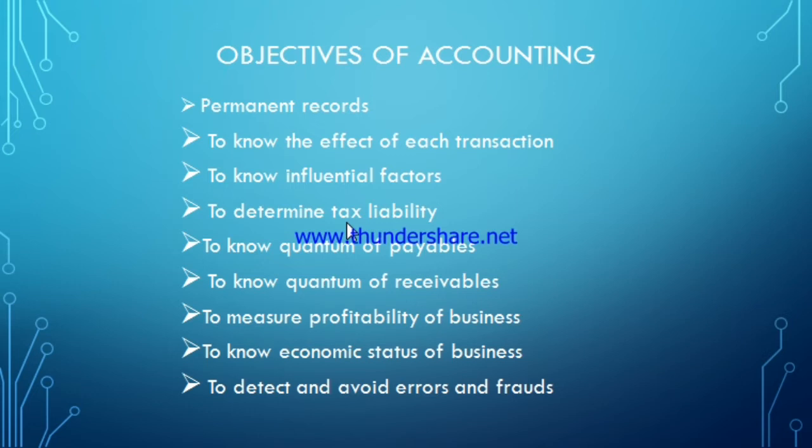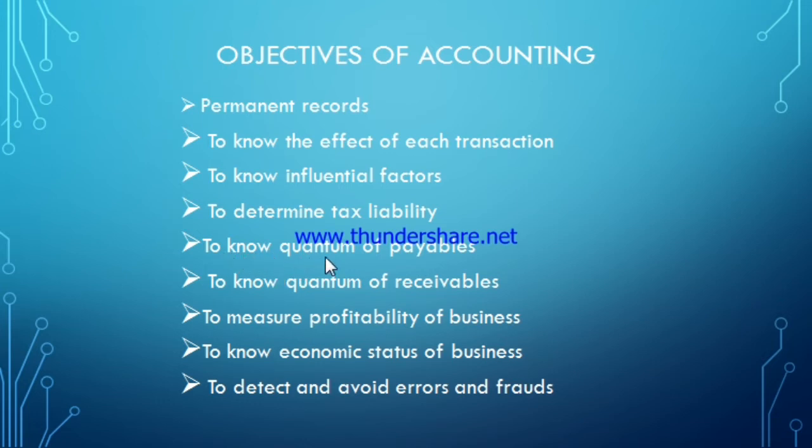The income of the firm can be easily identified through the books of accounts by deducting the expenses from it, so at the end of the year you get the idea about the income of the firm. From that income, what would be the tax liability of the firm to pay to the government can be identified only by preparing the books of accounts.